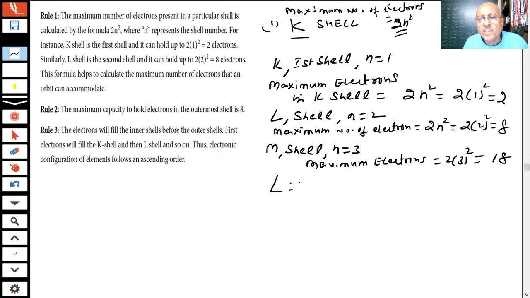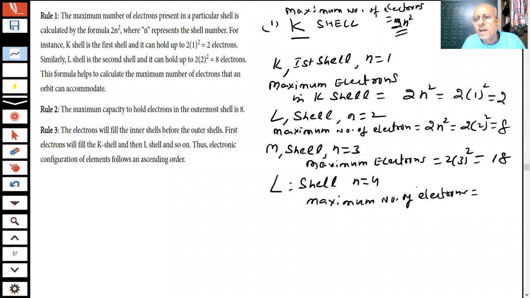And for the N shell, students, n is equal to 4. What will be the maximum number of electrons? Tell me, students, what is your answer? For n equal to 4, how many electrons will be there at maximum? What is the answer, Anya? How much will this value be?